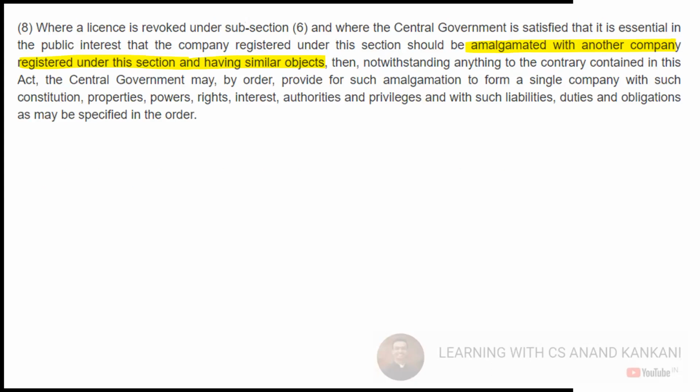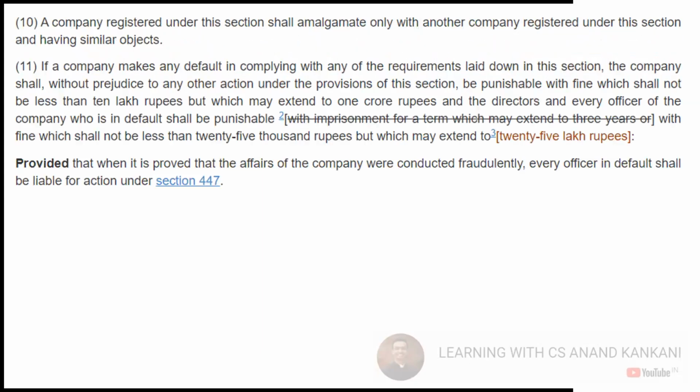Correct, correct. Yash has answered. Subsection 8 is the compulsory amalgamation due to the violation, and subsection 10 is due to the voluntary. This is voluntary, there is no violation done. Then again, subsection 11 is for the compliance for the penal provisions.